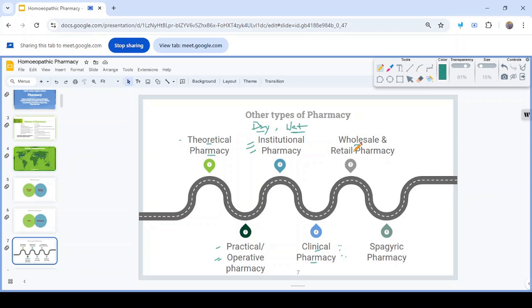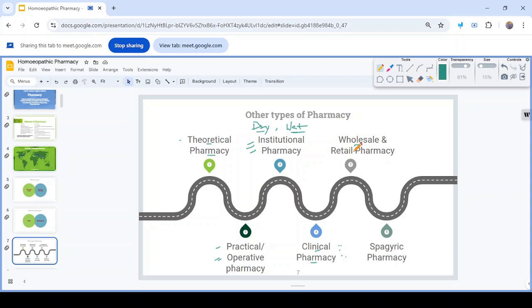How much wholesale quantity we can preserve, or for how many days we can preserve, is all written there.